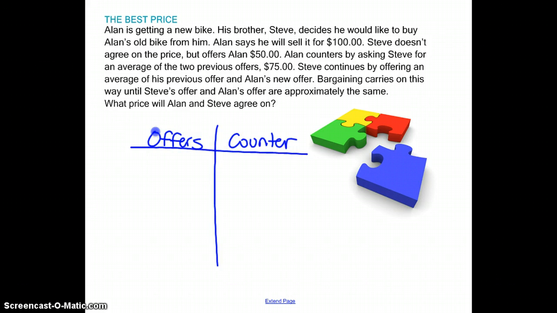So the first offer we start with is Alan says $100. His brother Steve counter offers at 50. Then you could take the average of those two to come up with the next offer, which is 75. Then Steve is going to counter offer at the average of those two, which is going to be 62.5.